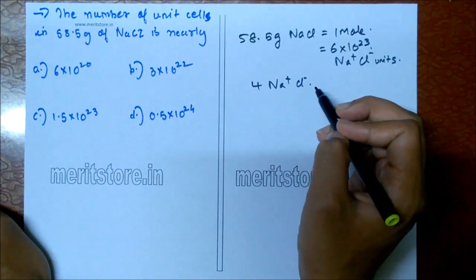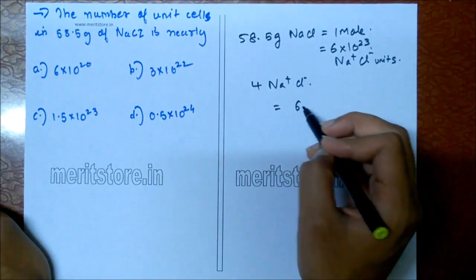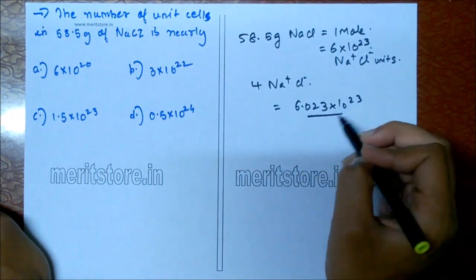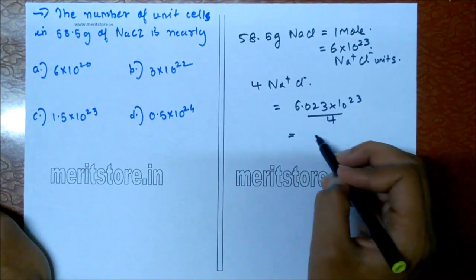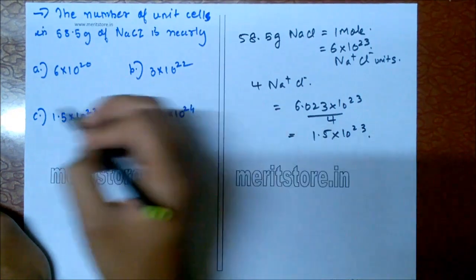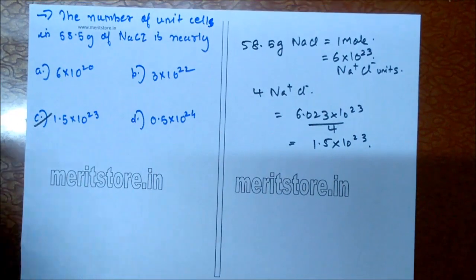Hence, the number of unit cells present is equal to 6.023 into 10 raised to 23 divided by 4, equal to 1.5 into 10 raised to 23. So, option C is the correct answer.